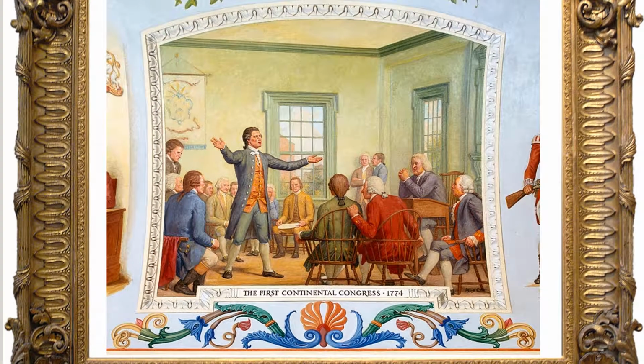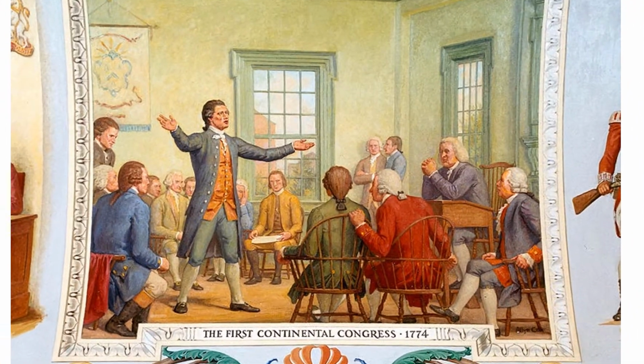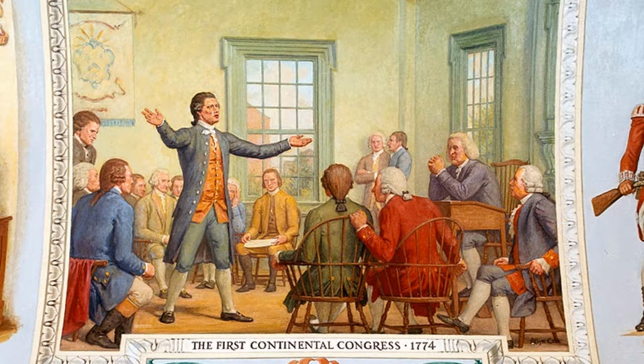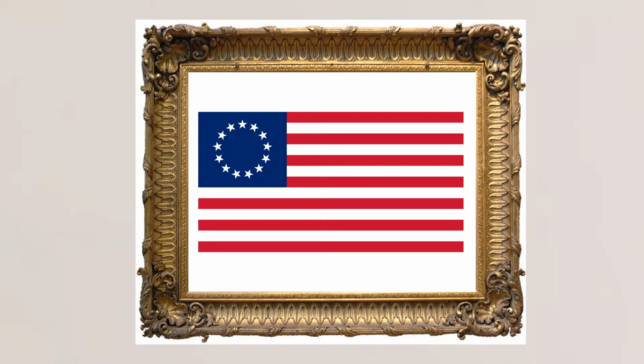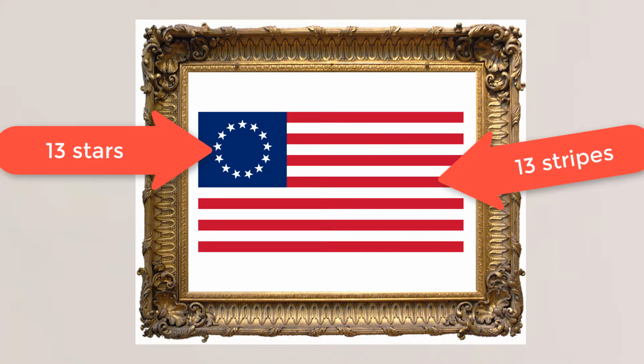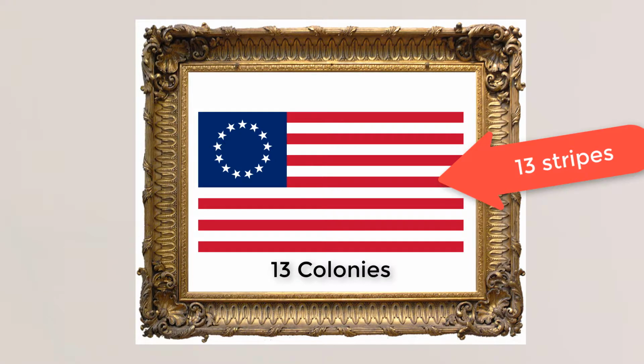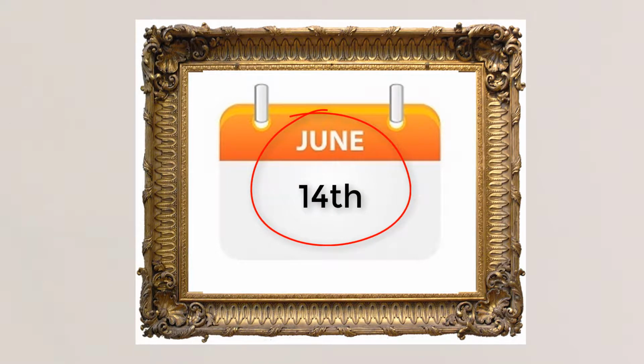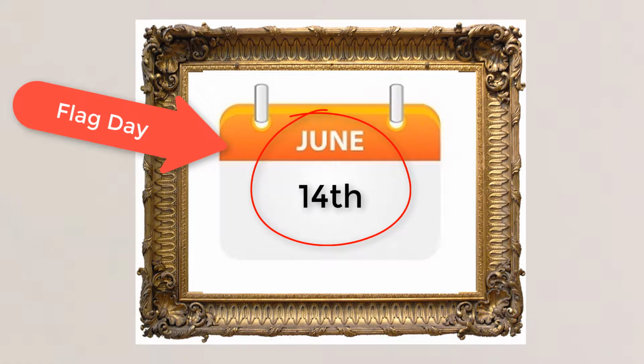On June 14, 1777, the Continental Congress approved the first design for the United States flag. The design included 13 stars and 13 red and white stripes to symbolize the 13 colonies. In memory of this occasion, June 14th is now celebrated as Flag Day.